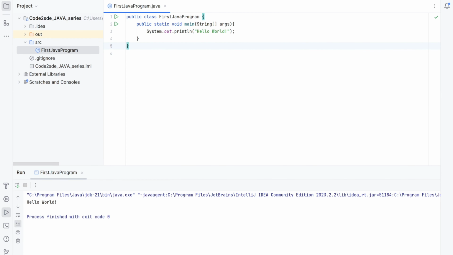It is void because it is not returning anything. Since this method is not invoked from anywhere else, we keep it void. And then String array of arguments. This String array of arguments is to take input from the console. So if we want to give some input like the value of n, or sometimes the array size, or some input values from the console, then that is received through this String array in the main method. We will be seeing that practically in the upcoming videos.